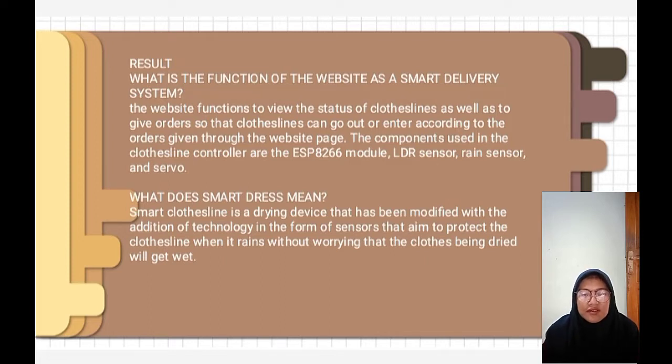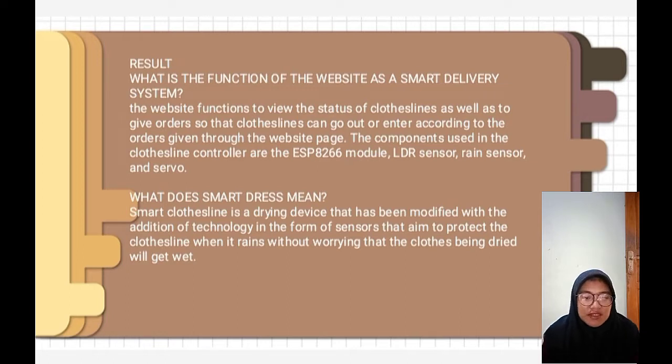The components used in the clothesline controller are the ESP8266 module, LDR sensor, rain sensor, and servo.